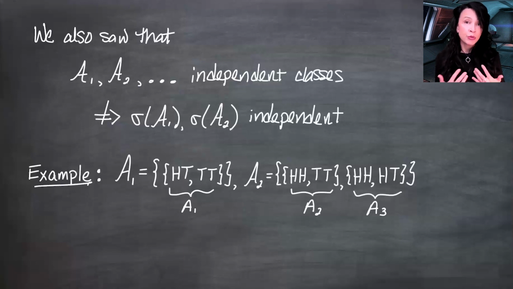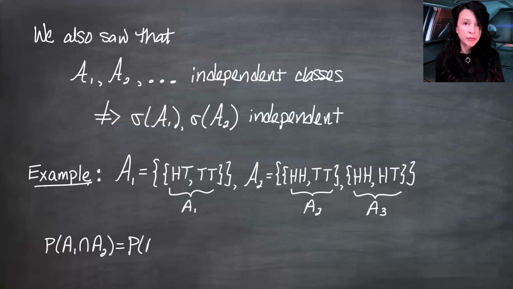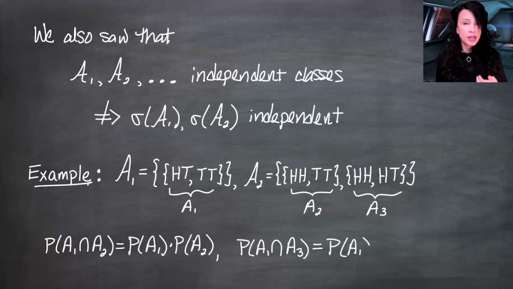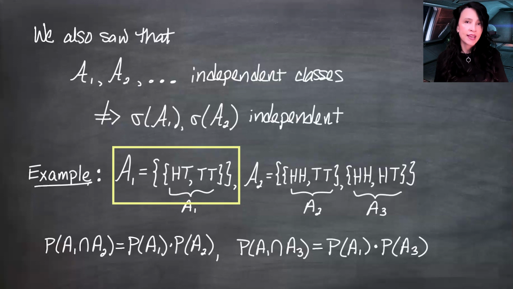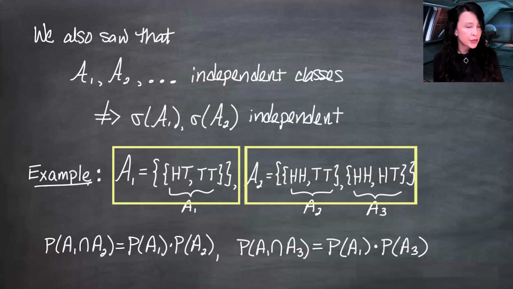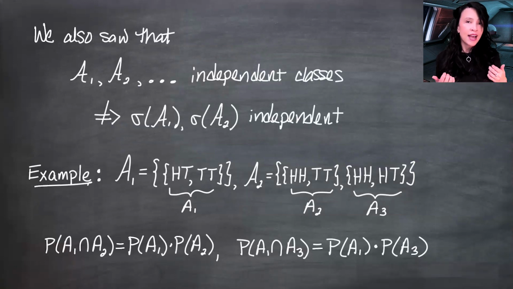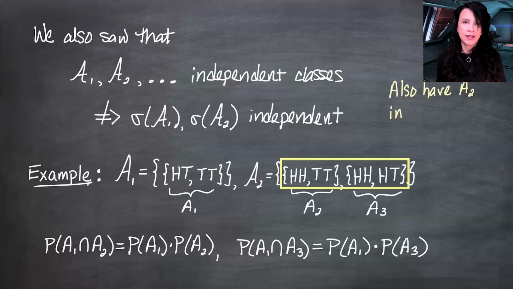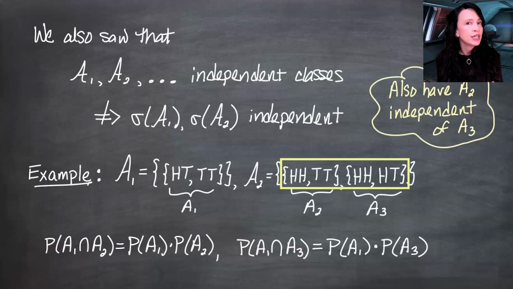Now, it's easy to show using regular probabilities involving flipping a coin twice that the probability of A1 intersect A2 is the product of the individual probabilities, and so is the probability of A1 intersect A3, and that's what we need to show these two classes are independent. Take any one thing out of this and any one thing out of this, look at the probability of the intersection. We need it to factor, and that tells us the classes are independent. In this example, we actually have some bonus independence. It turns out that these two sets are also independent, which is not necessary when looking at two independent classes.